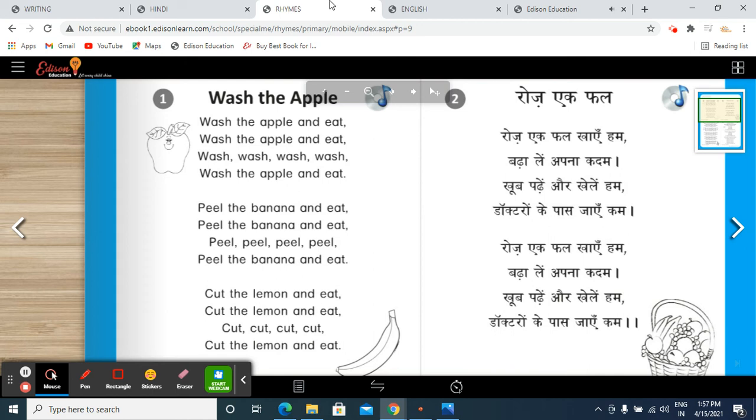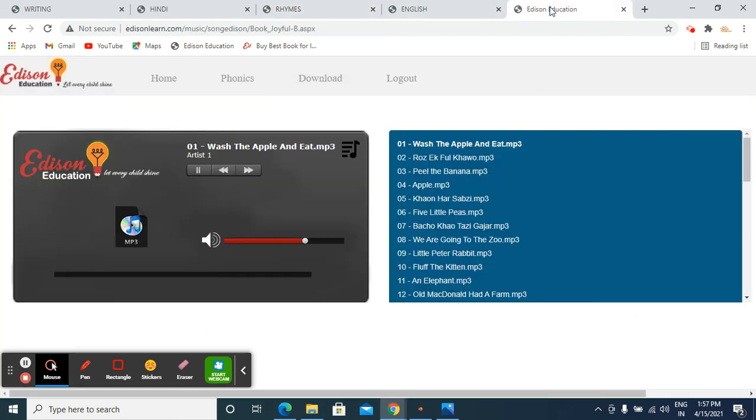So, this was the rhyme. Wash the apple and eat. I hope you all enjoyed the rhyme time. I really request the parents to let the child hear the rhyme every day. At least when your child will listen to the rhyme, he won't be able to speak the complete rhyme, but still your child will try to utter a few words from that. So let us listen to the rhyme once again.